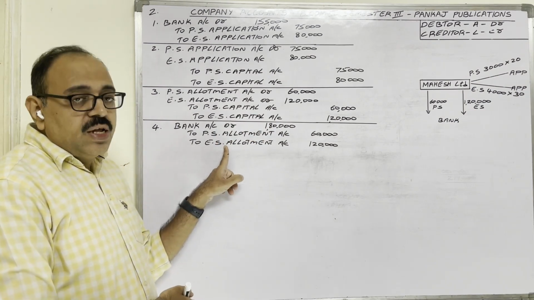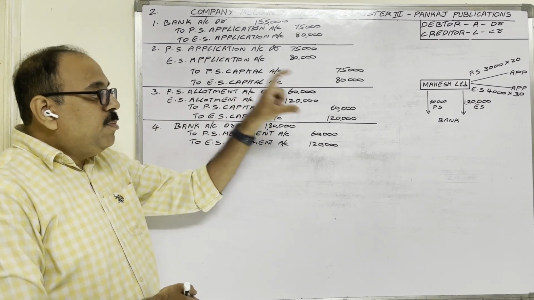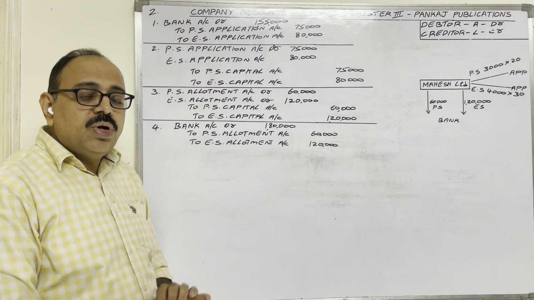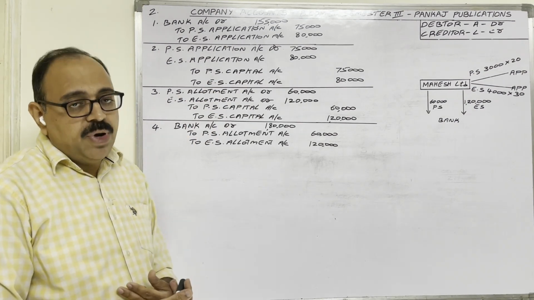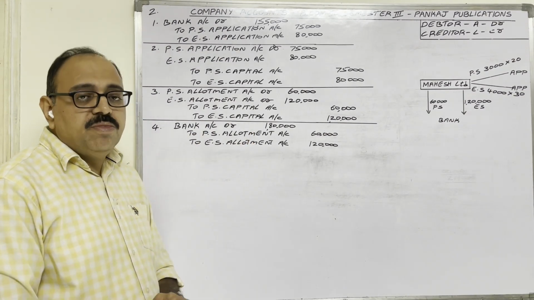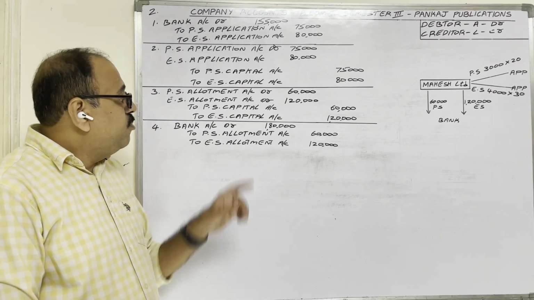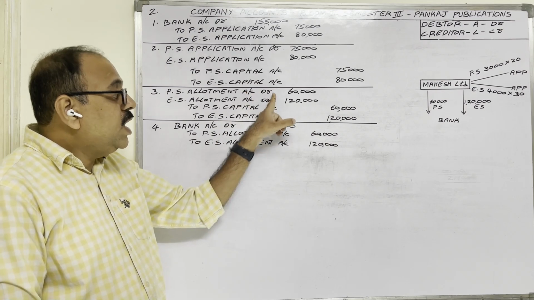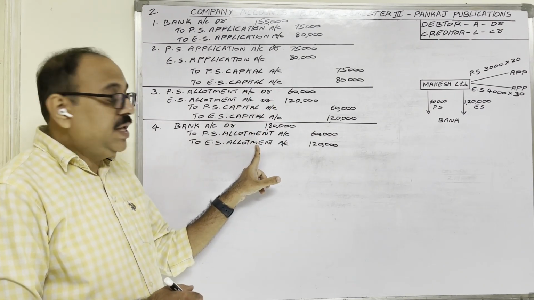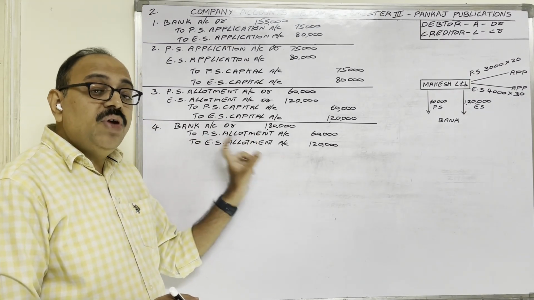Why are these two accounts created? In the third entry, we wrote that applicants are debtors for allotment money. The company should receive these amounts from applicants. In the fourth entry, we received allotment amounts from them. Now they are not debtors, which means we have to cancel their accounts. By debiting, we created debtors accounts. If you want to cancel them, you have to credit. That is why we are crediting preference share allotment account and equity share allotment account here.